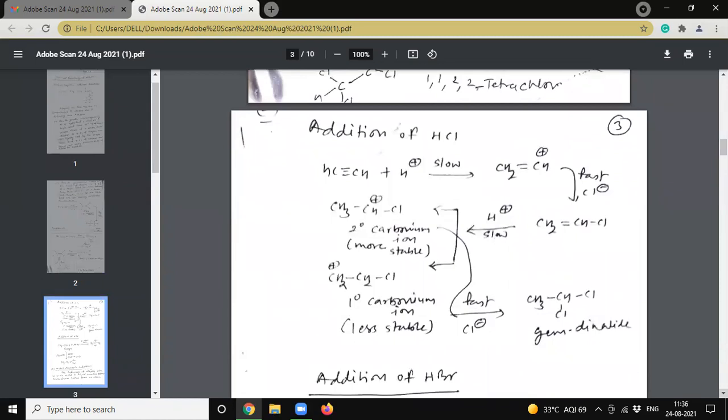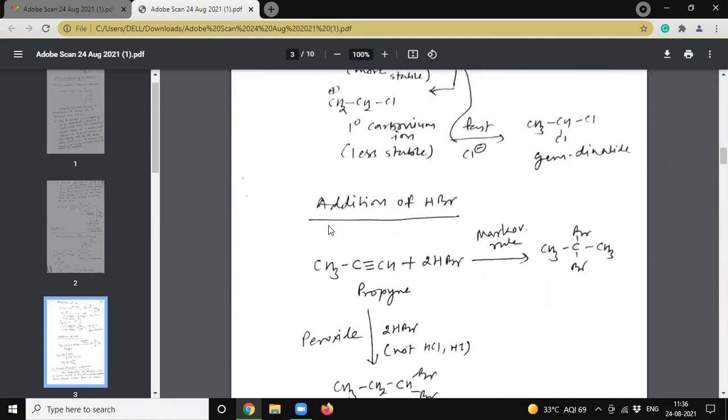Addition of hydrogen halide. See here, it is a fast reaction, and we will get a secondary carbonium ion and a primary carbonium ion. So here there is the possibility of 2 halogens adding, and we get gem dihalide.